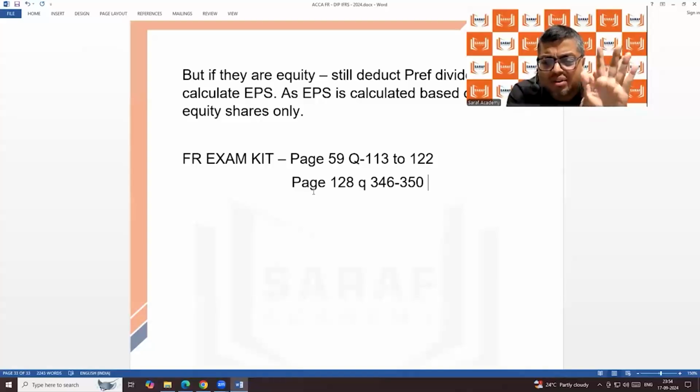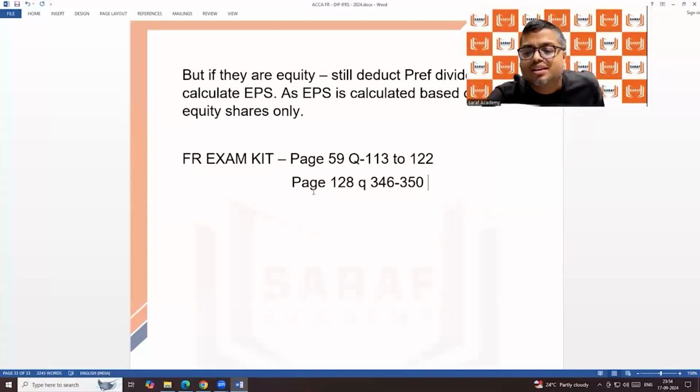Non-controlling interest and all that we will not do now, because first of all, we need to study group accounting. Otherwise, NCI, goodwill and all that, how will I explain? So if you get any question on non-controlling interest, ignore that. One or two may come. Because we can understand that when we do group accounting after 1.5 months, not now, sir. So if you find any question on non-controlling interest, ignore that.